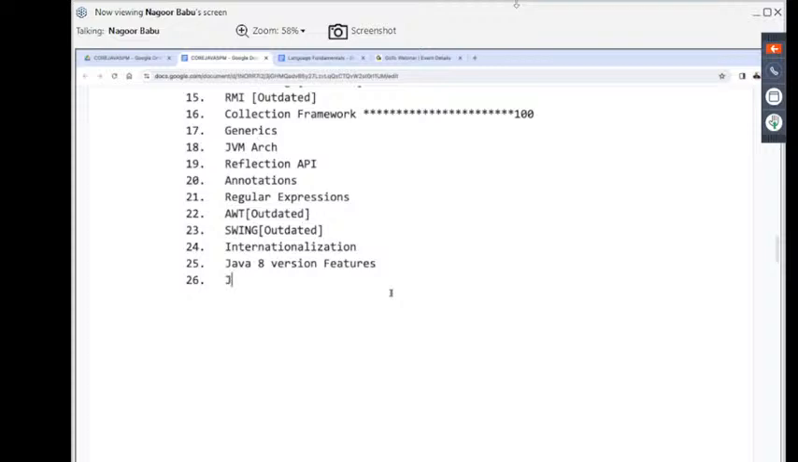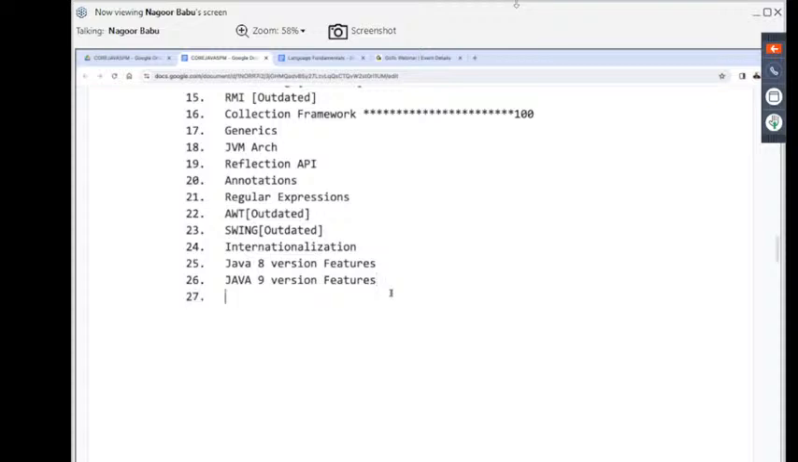After completion of this, the next one is Java 9 version features. In Java 9 also, so many new topics are available. But unfortunately, Java 8 is a successful version, and Java 9 is a failure version. All features in Java 9 are copied from other programming languages.